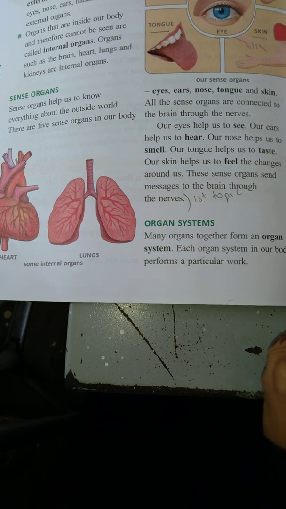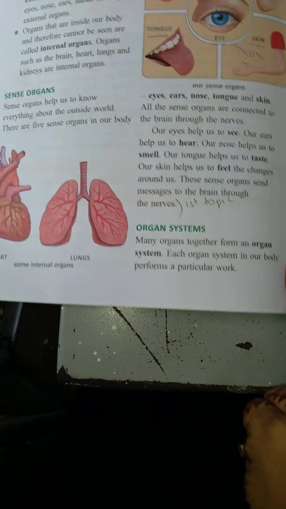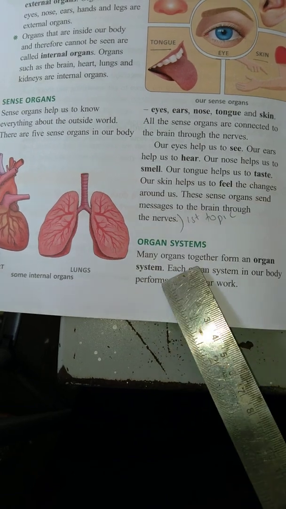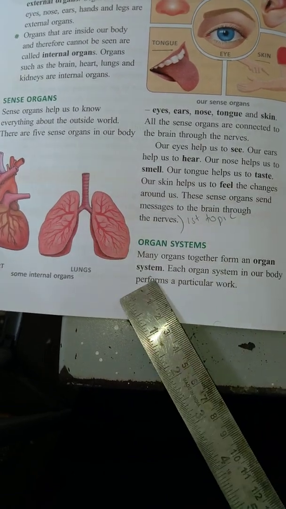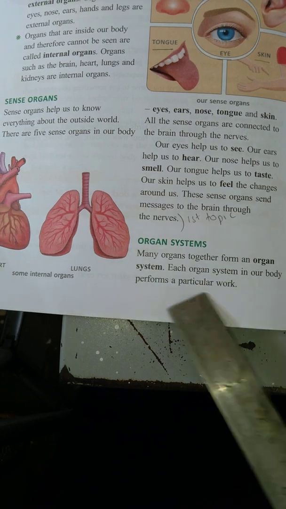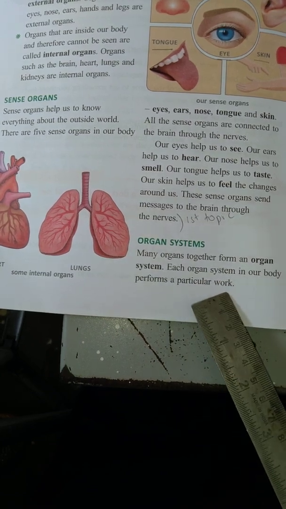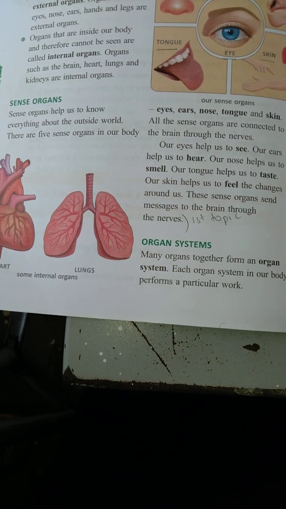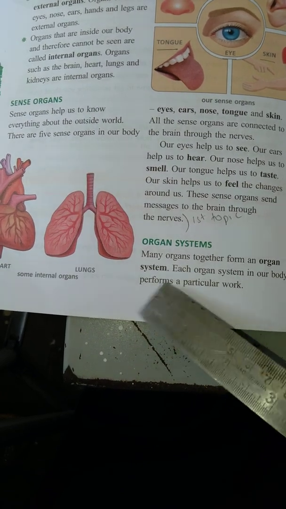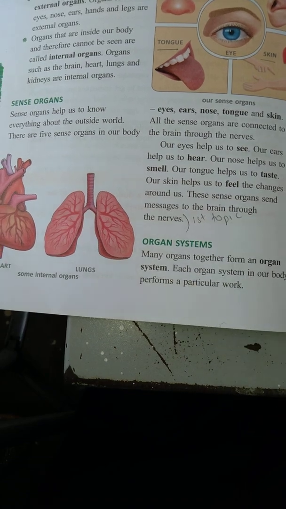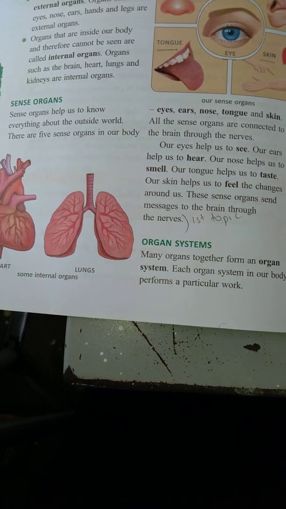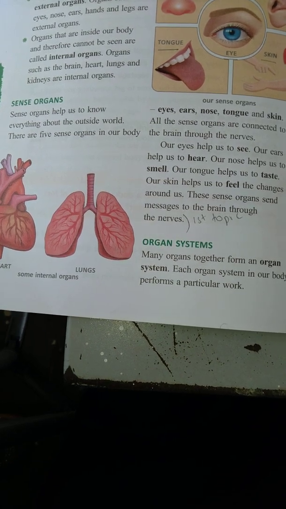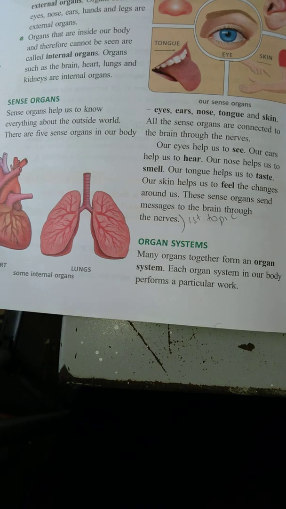In the previous class we learned about the sense organs. Today we are going to learn about organ systems. Many organs together form an organ system. Each organ system in our body performs a particular work. Organs are present in our body, no? So all the organs together are called an organ system. Each organ has an individual and particular work. Every organ has an individual function.